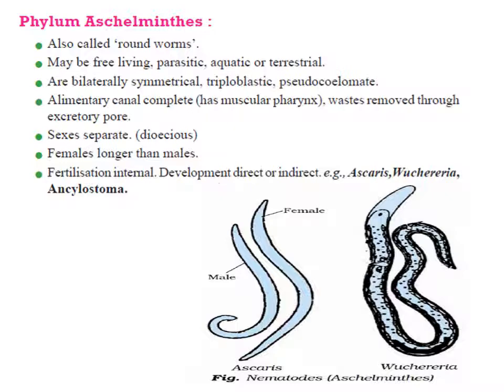The next phylum is phylum Aschelminth. These animals are called roundworms because the body has a circular outline. Asce means round and helminths means worm. These organisms are free living, terrestrial and aquatic, or sometimes parasitic on plants and animals. These organisms have organ system level of organization and are triploblastic.